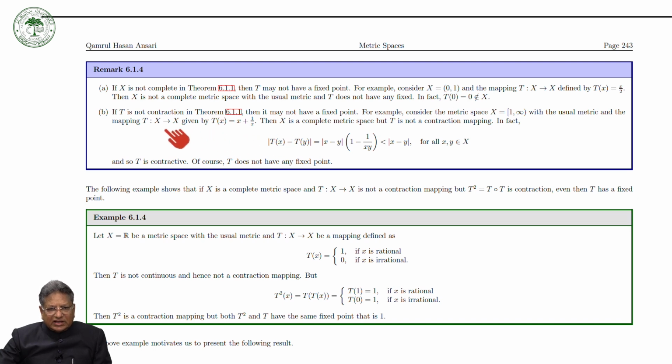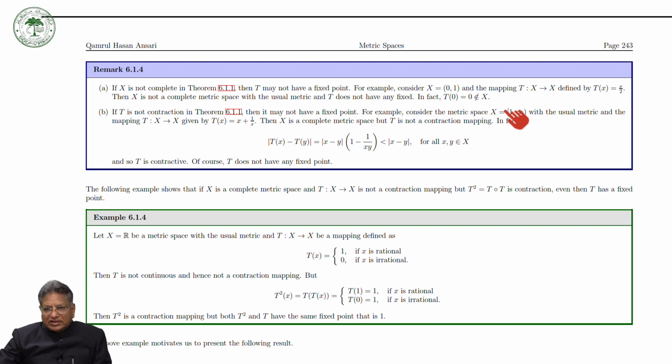The second example: we see that if T is not a contraction in the Banach contraction theorem, then the theorem may not hold good. You can see that if T is not a contraction, then it may not have a fixed point. For example, consider the complete metric space X is equal to the closed interval [1, infinity).